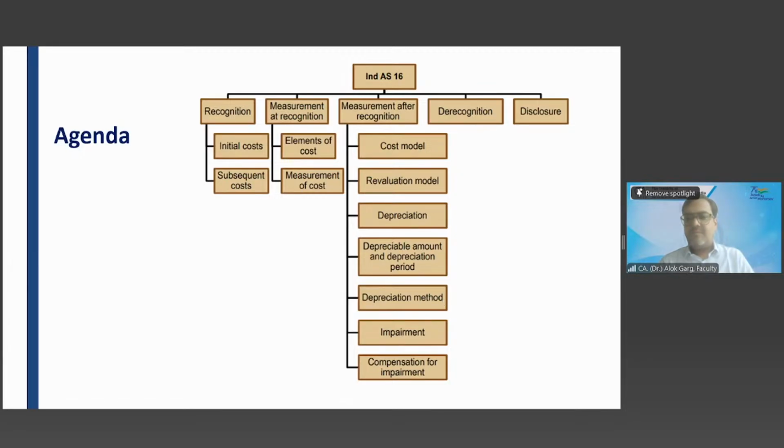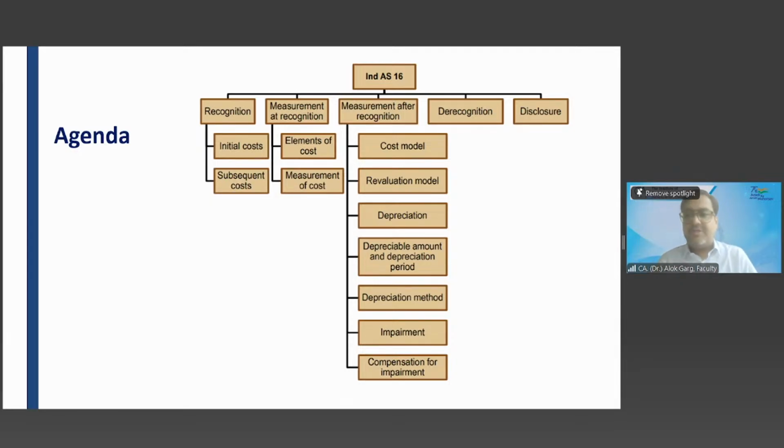SLM, WDV, unit of production method, right? Have you heard the word impairment? Yes, sir. So friends, the good part of this standard is, if you have read and understood accounting standard 10, most of your job is over here. I would say, and let me give you the benefit of the doubt, 50% of your job in this standard is over.